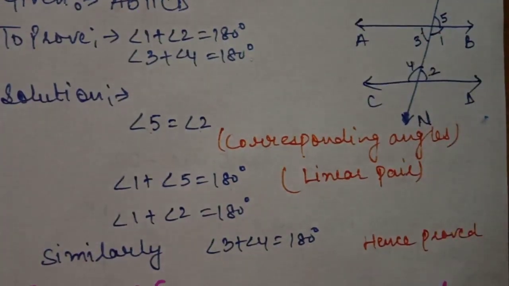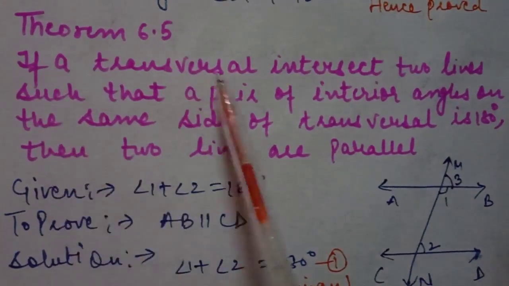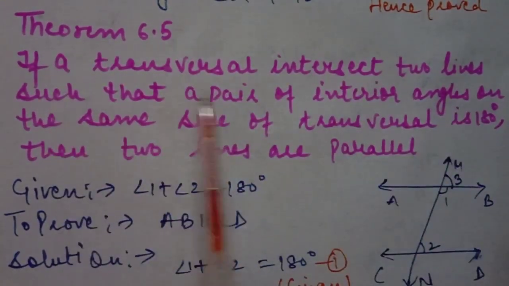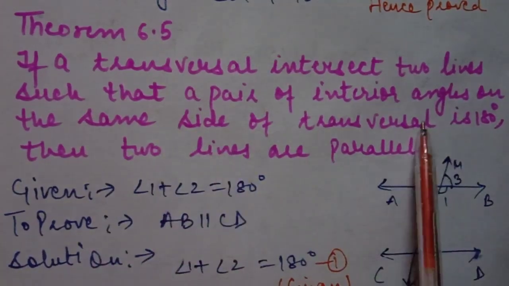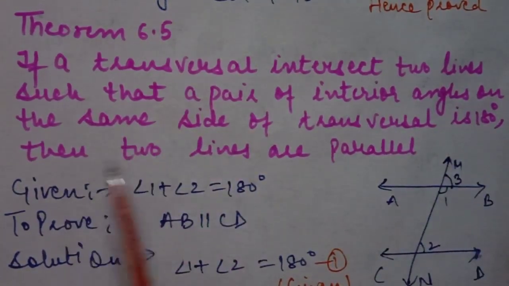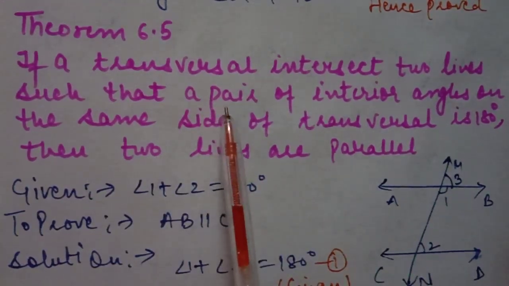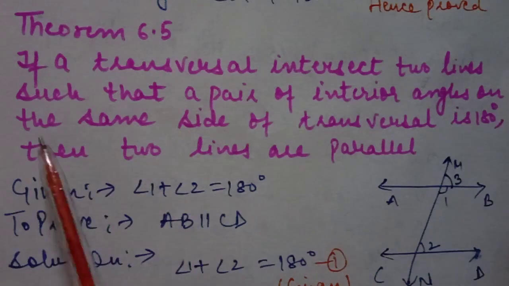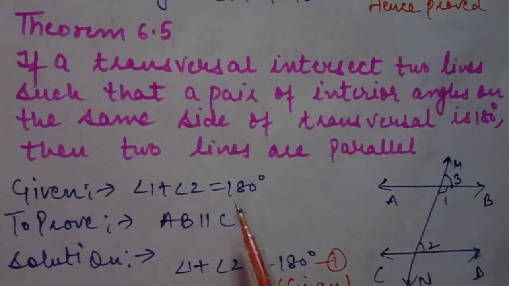In theorem 6.5: if a transversal intersects two lines such that a pair of interior angles on the same side of the transversal is 180 degrees, then the two lines are parallel. It is given for a pair only. It means angle 1 plus angle 2 is equal to 180 degrees, and we have to prove that AB is parallel to CD.